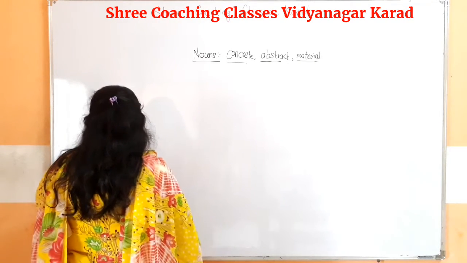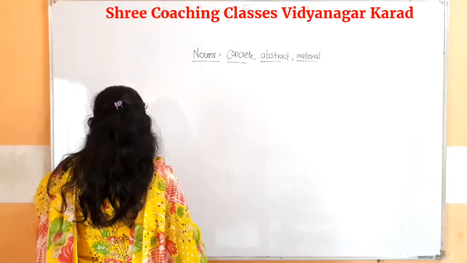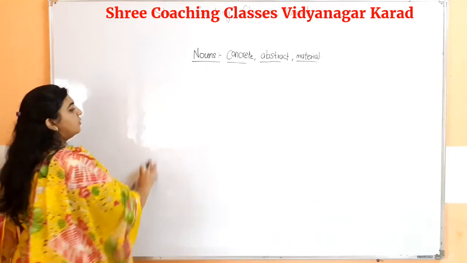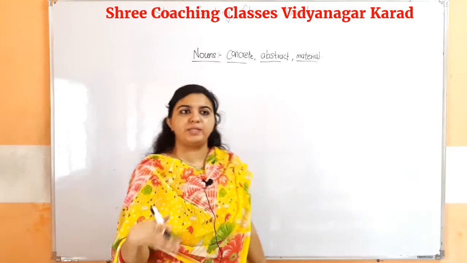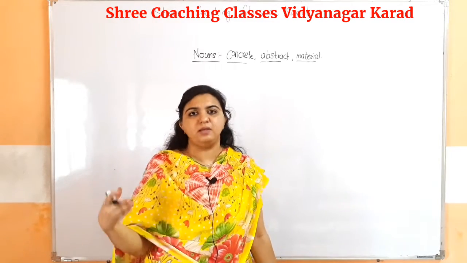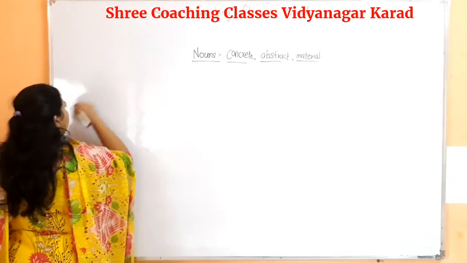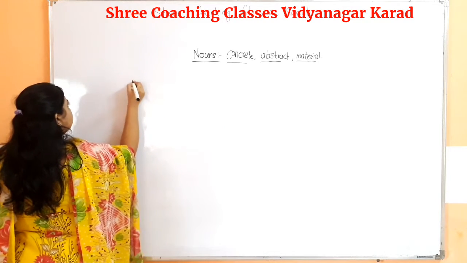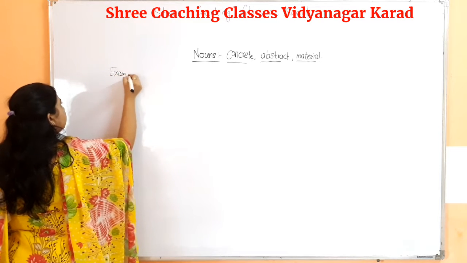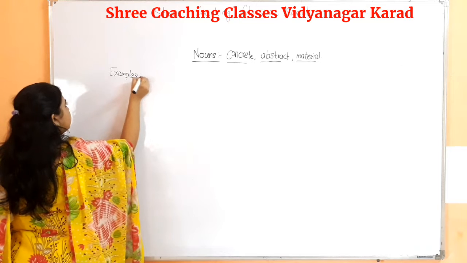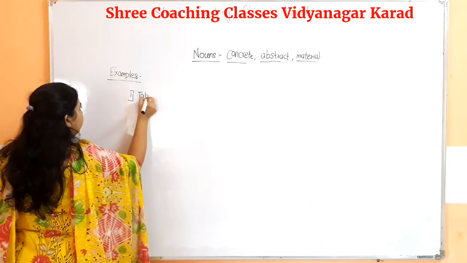The first example we will see: I'll write a few words here, and then we will describe whether each is a concrete noun, an abstract noun or a material noun. Examples. First, table.